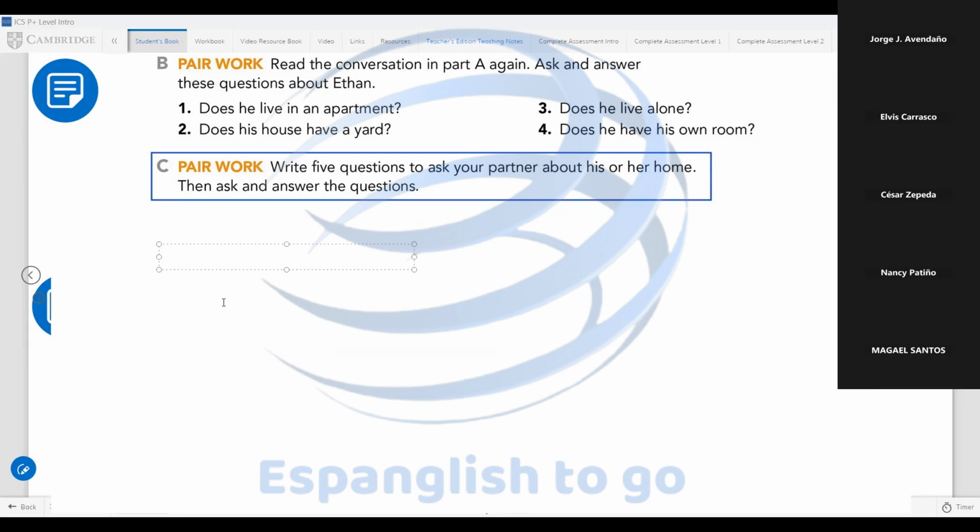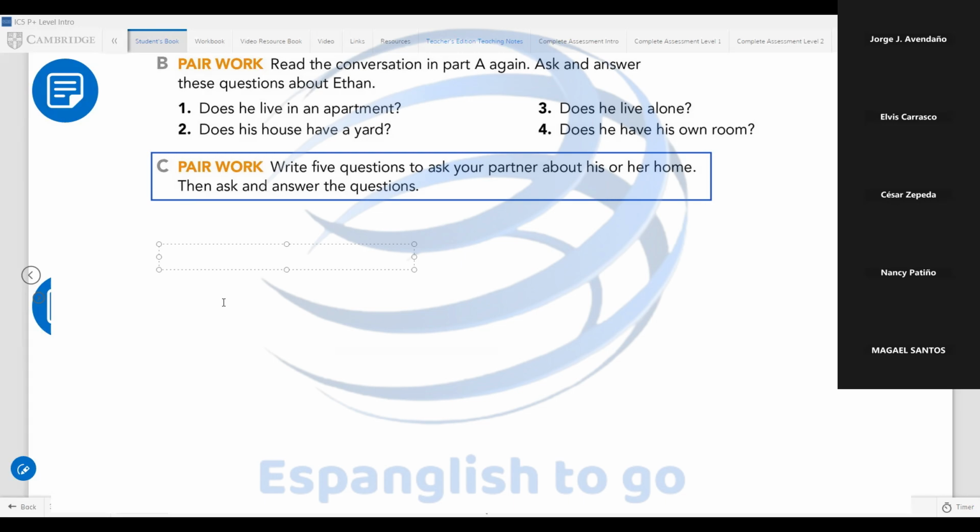Can you repeat, teacher? Yes, you will interview one classmate. You want to know information about his house or apartment. What question would you ask your classmate? You want to know information about your classmate's house. What question would you ask?